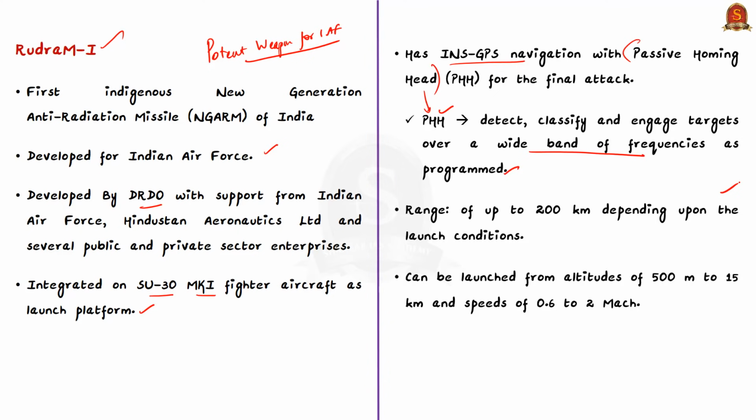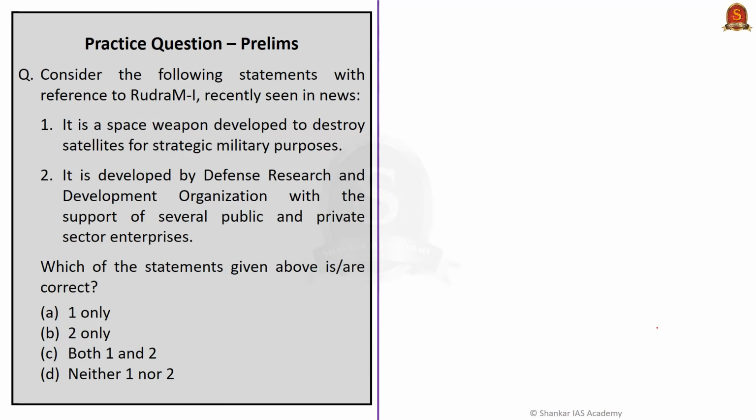And as this news article says, this Rudra M1 has range of up to 200 km depending upon the launch conditions. The missile can be launched from altitudes of 500 meter to 15 km at speeds of 0.6 to 2 Mach. So remember, this missile has a capability of varying ranges based on the launch conditions. This is in brief about the discussion of this news article. Now have a look at this practice question. Let us move on to the next news article.